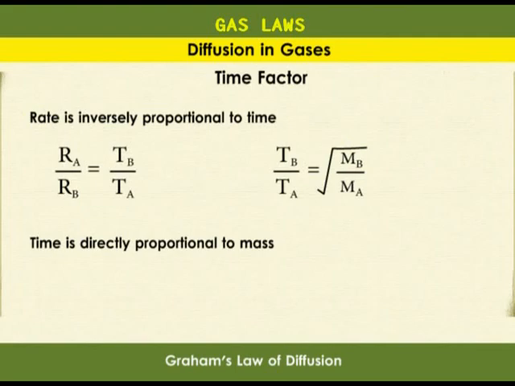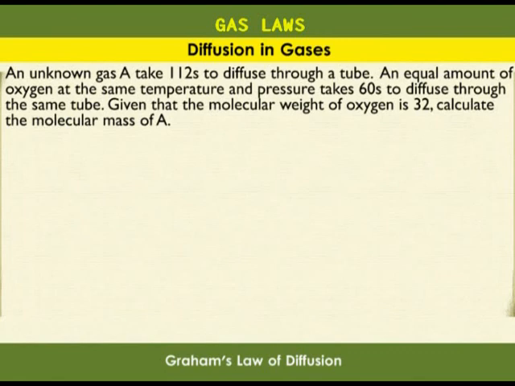Let's take an example. An unknown gas A takes 112 seconds to diffuse through a tube. An equal volume of oxygen at the same temperature and pressure takes 60 seconds to diffuse through the same tube. Given that the molecular mass of oxygen is 32, calculate the molecular mass of gas A. So we have time and mass.